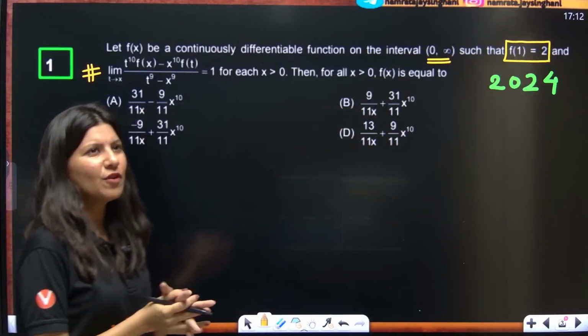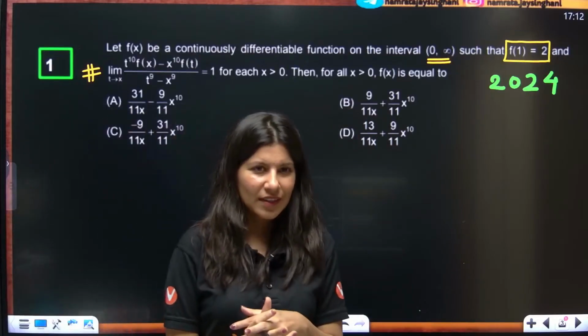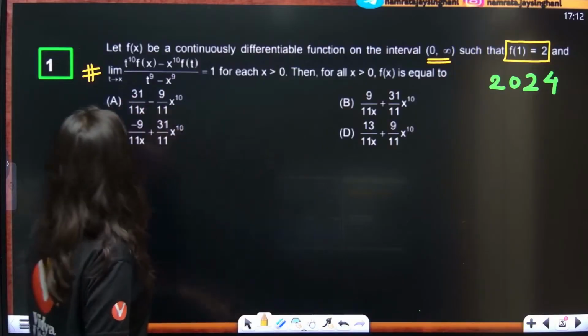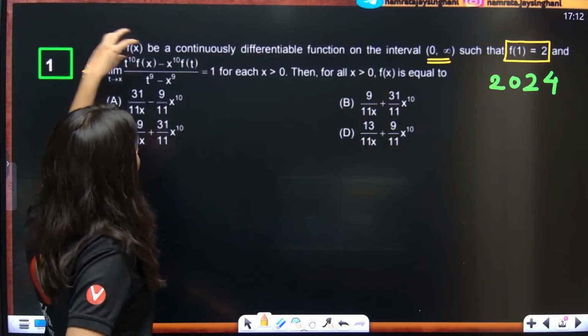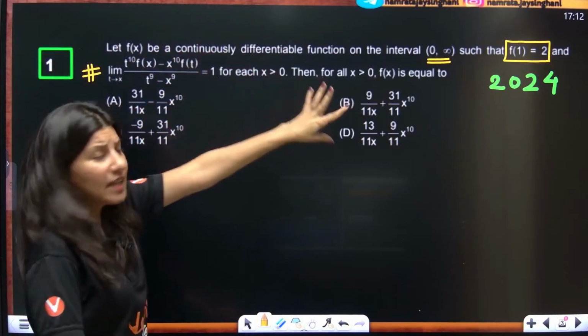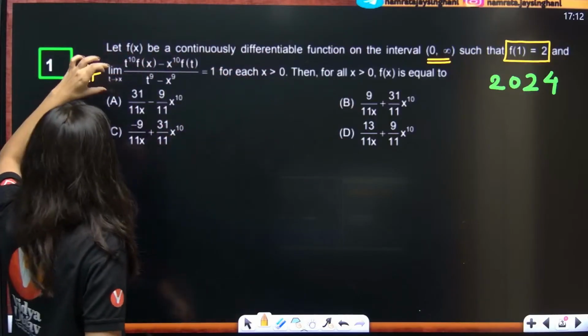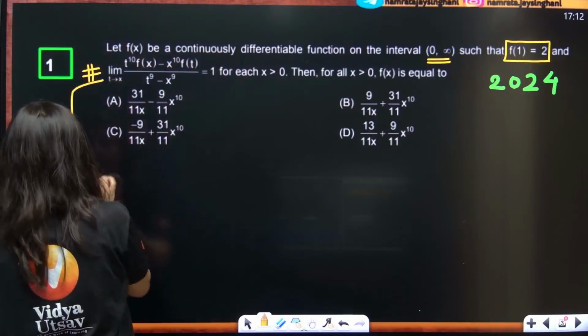Now 0 by 0 form can be done using L'Hopital, right or wrong? So let us apply L'Hopital over here. But what do we want actually? f(x) is a continuously differentiable function. They are talking about f(x). So I just want to apply L'Hopital over here.